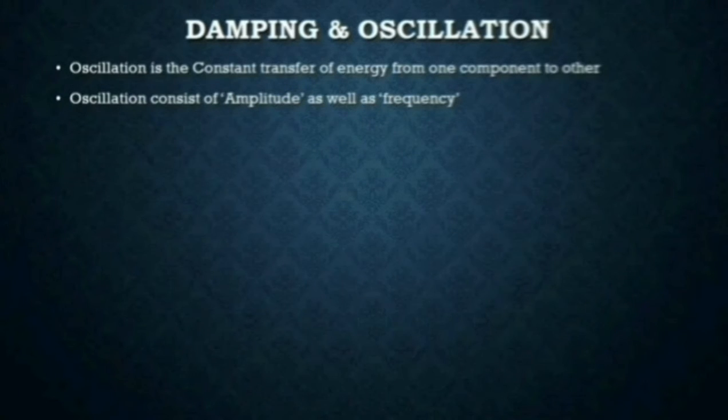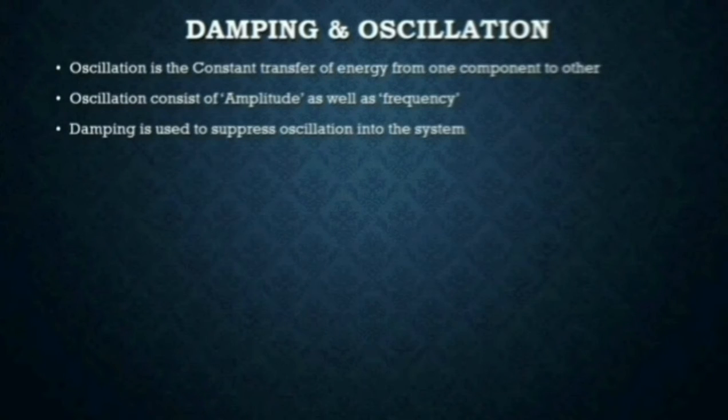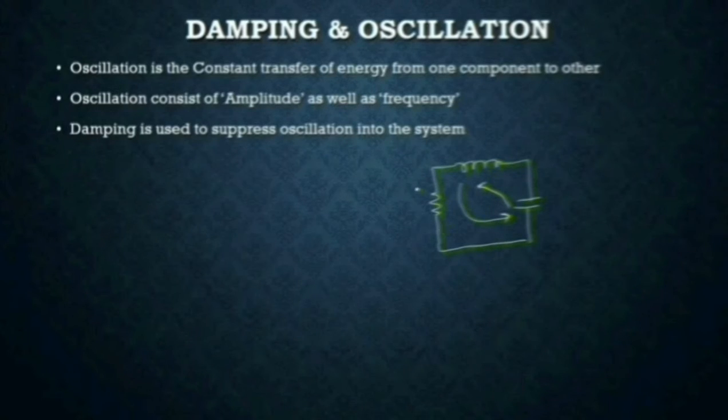So to kill the oscillation of the system, what do you need to do? You need to damp the system. So we can say damping is used to suppress the oscillation in the system. We can take the same example of the second order system where we have an inductor and a capacitor. But now if we add an energy dissipating element, you can call it resistance, then the energy transferring from one energy storing element to the other will go through the resistance, and now this resistance will dissipate the energy. So in this case, this acts as a damper in the system because it will dissipate the energy.